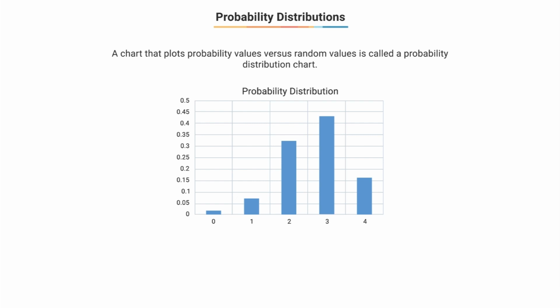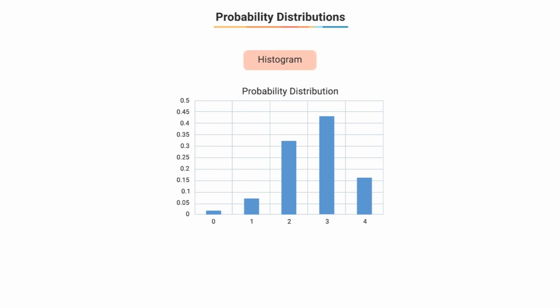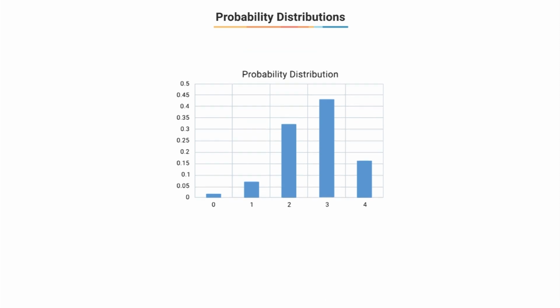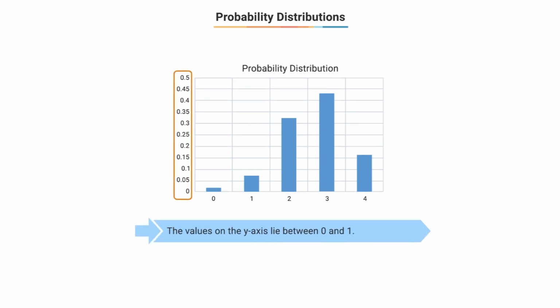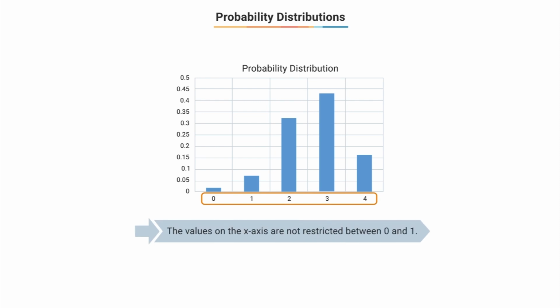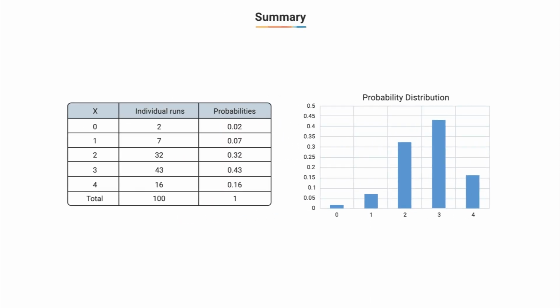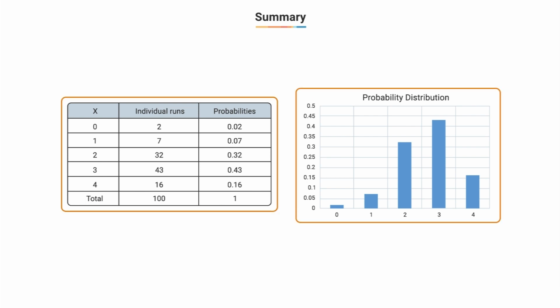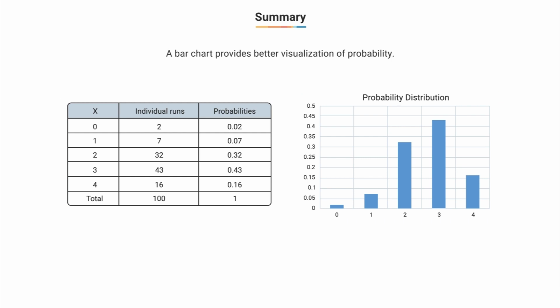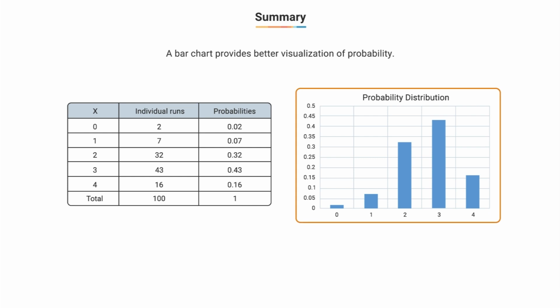So as you can see, the probability distribution when displayed in the form of a bar chart looks exactly like our original histogram, just with a different scale. That is, since probabilities can lie between 0 and 1 only, the values on the y-axis are now restricted in the range of 0 and 1. Each value here represents the probability of getting a certain number of red balls. So this is what our probability distribution looks like in tabular form and in bar chart form. As you can see clearly from this example, a bar chart gives us a much better visual idea of what the probability will be. Hence, this form is more commonly used.